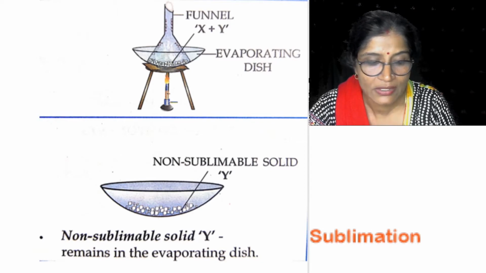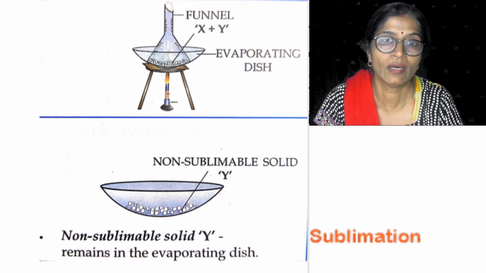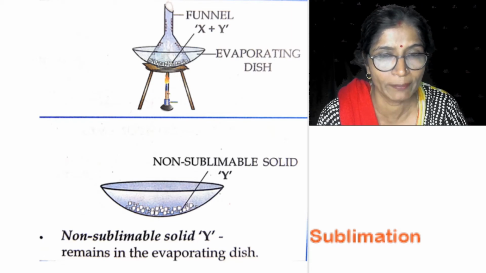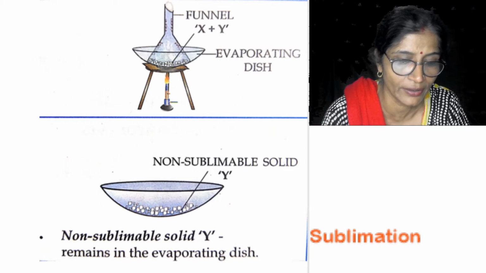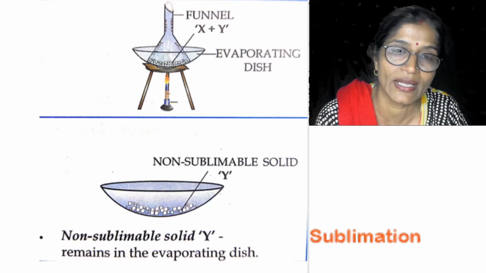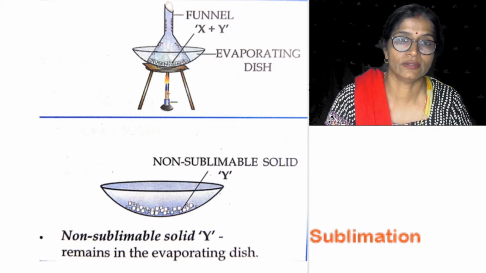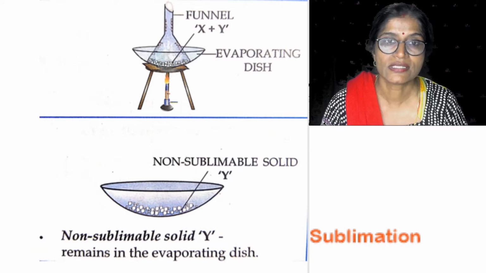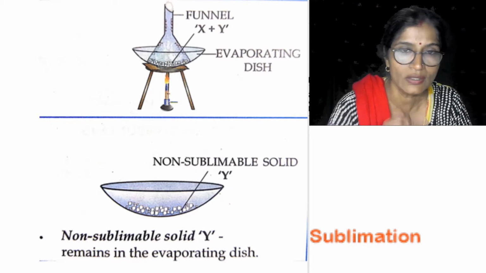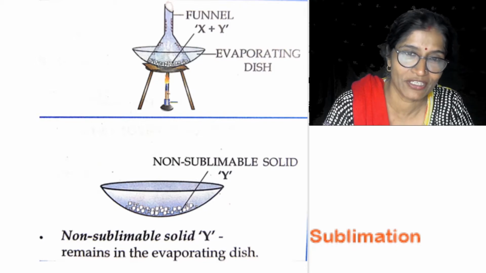So in this way, the ammonium chloride is separated out from sodium chloride, because ammonium chloride is converted into the gaseous state, while sodium chloride remains as the residue within the watch glass. So to separate a sublimable substance from a non-sublimable substance, we use the method of sublimation.